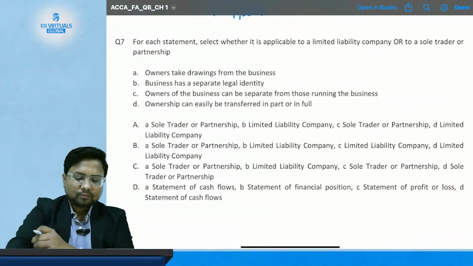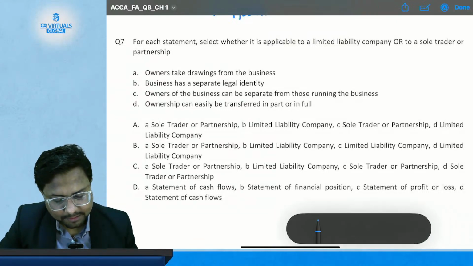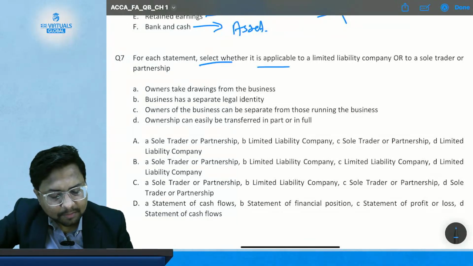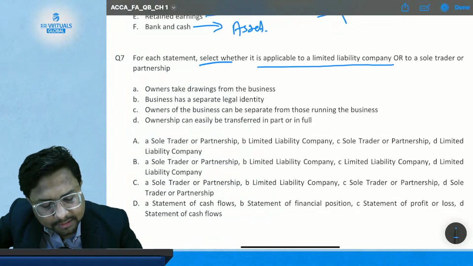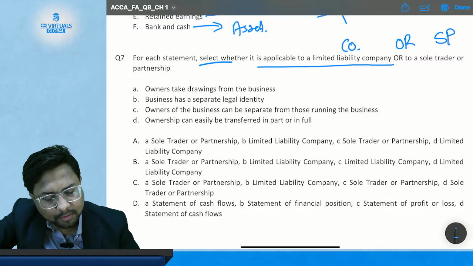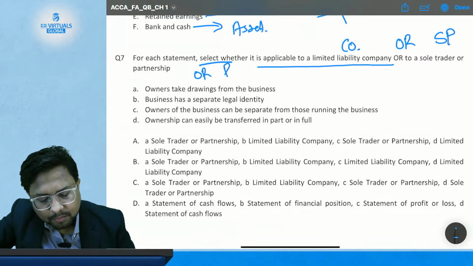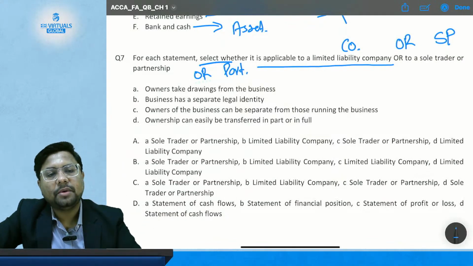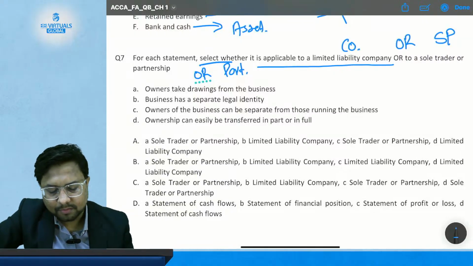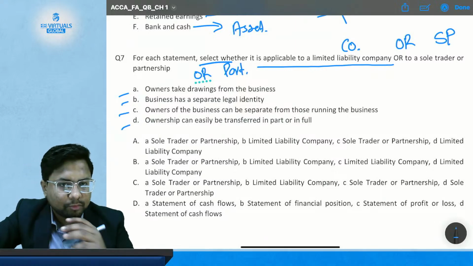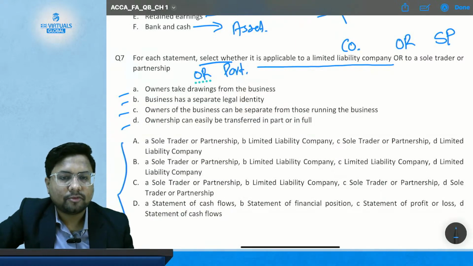Okay, so what is question number 7 saying? For each statement, select whether it is applicable to LLC, means company, or to a sole proprietorship or partnership. So you have to tell which statement is more suitable for either company, partnership, or a sole proprietorship. Okay, so you have the following statements given, A, B, C, and D, and again you have to choose which option is more suitable from the given options.